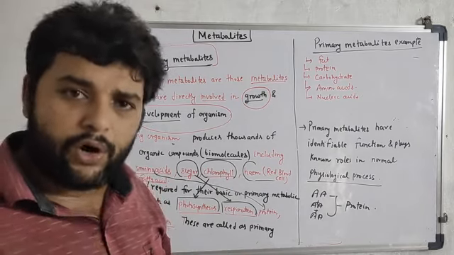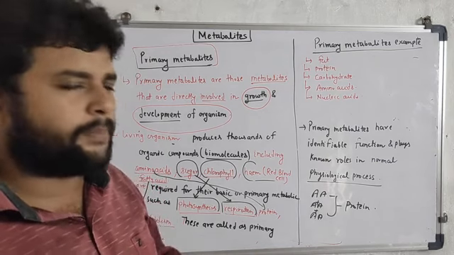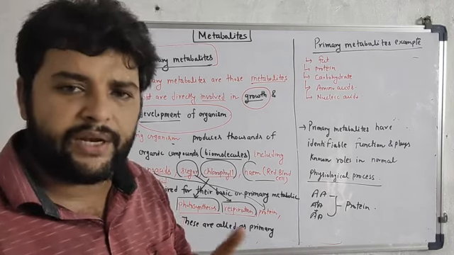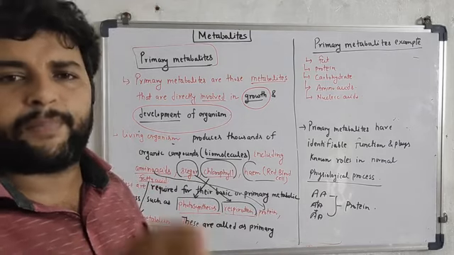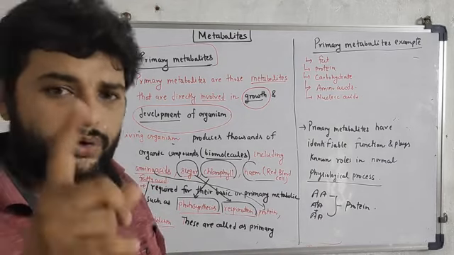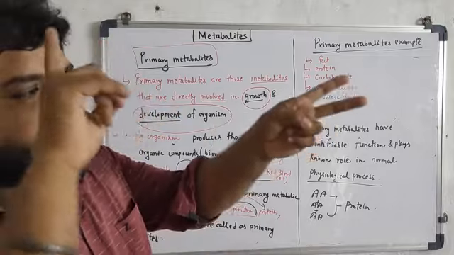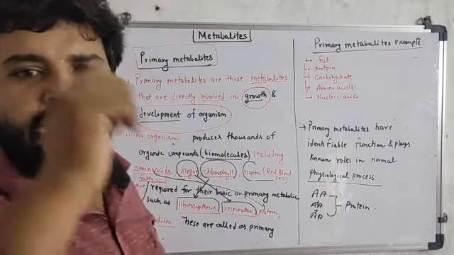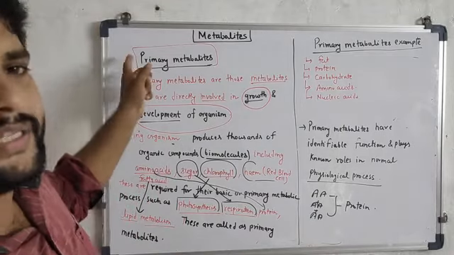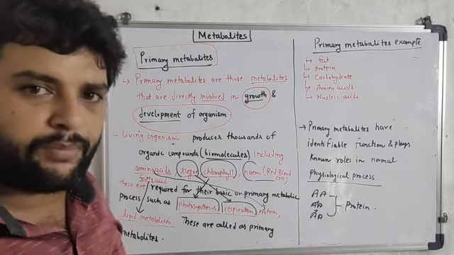These processes can be, for example, cell differentiation, cell elongation, cell division. So these primary metabolites are basically involved in two things: growth and development. Note this point, it is directly involved in growth and development of any living organism. Then they are called primary metabolites.